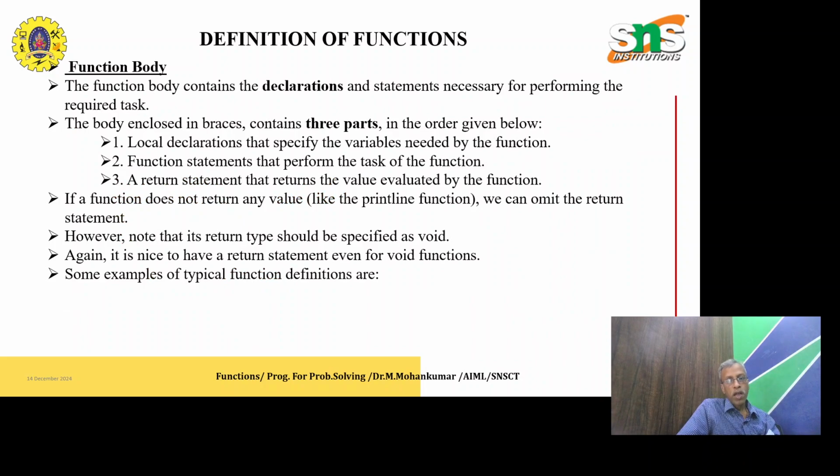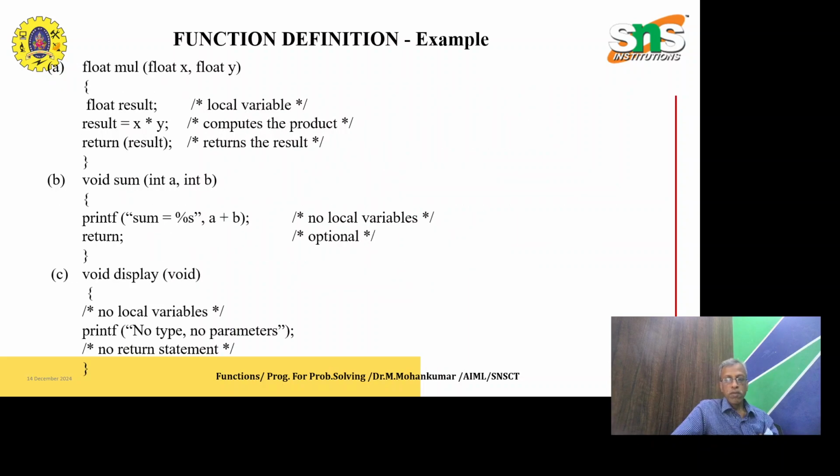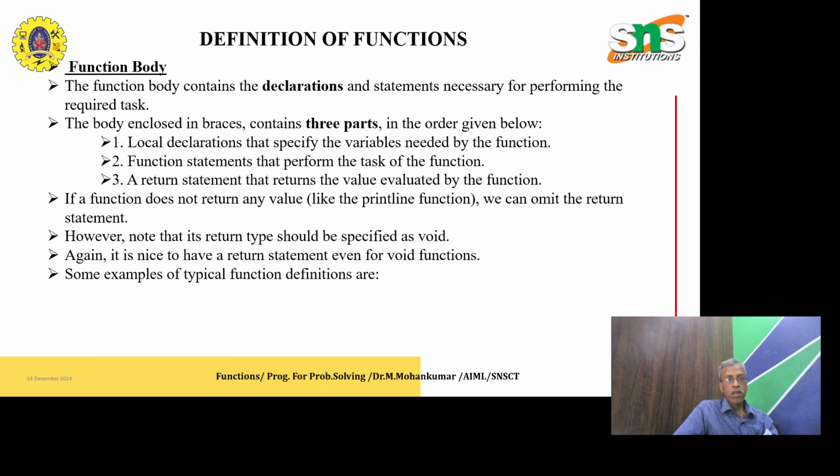Function body. The function body contains the declarations and statements necessary to perform the required task. The body, enclosed in braces, contains 3 parts in the order given below. That is, local declarations that specify the variables needed by the function, statements that perform the task of the function, and a return statement that returns the value evaluated by the function.